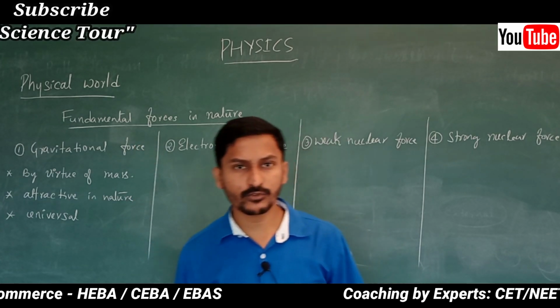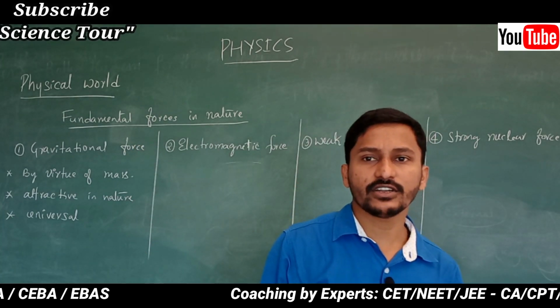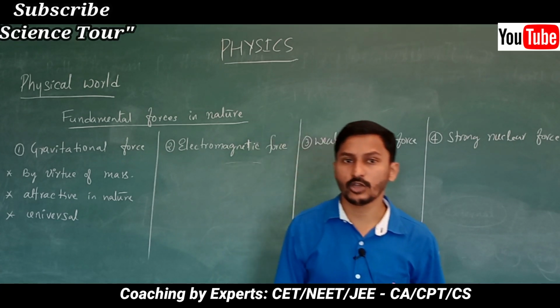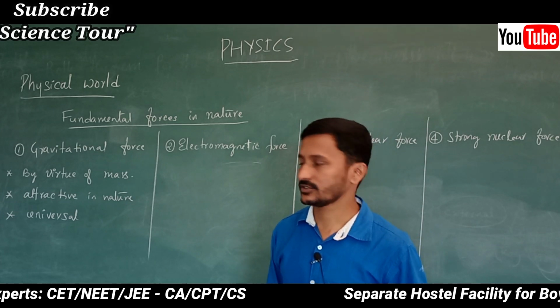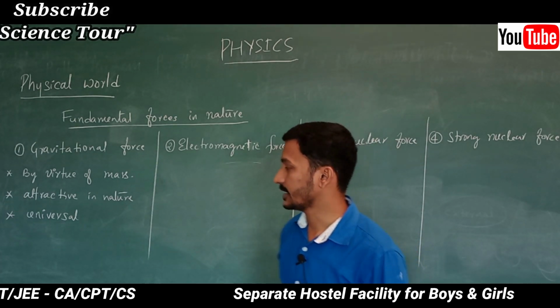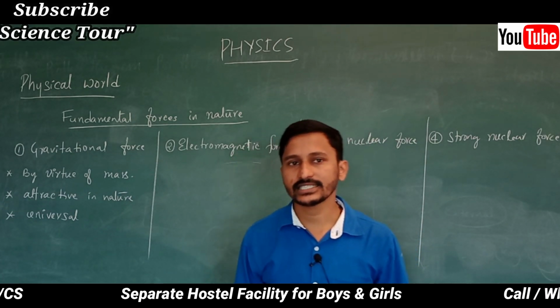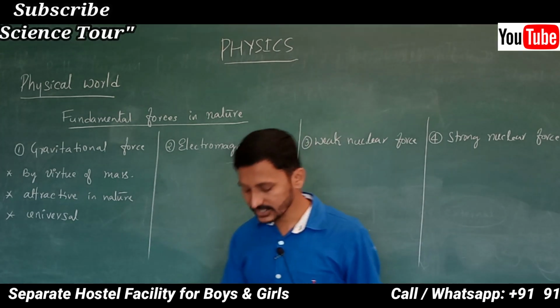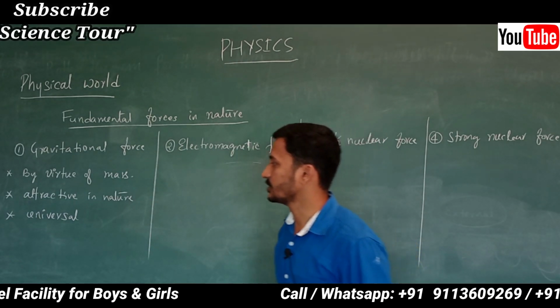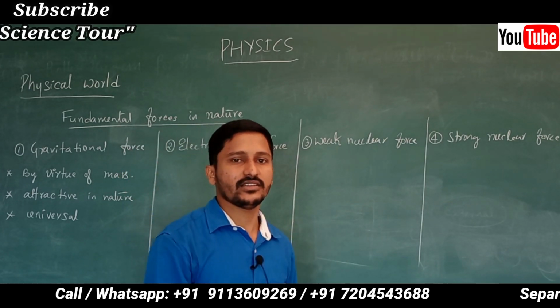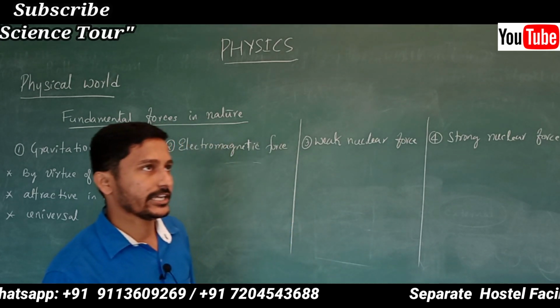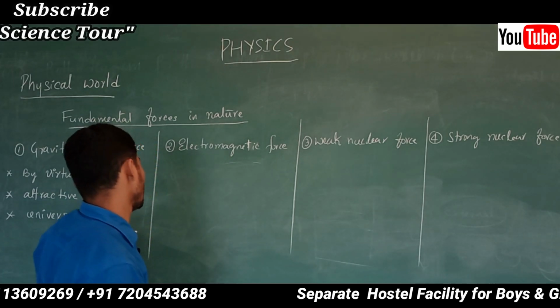What is gravitational force? It arises because of the mass of the object. Any object having mass is going to have gravitational force. It is always attractive in nature, and it is a universal force. Everywhere in the universe you are going to experience gravitational force.